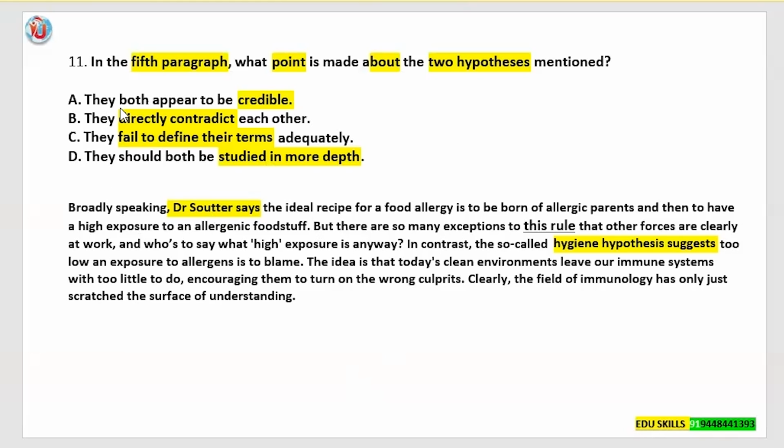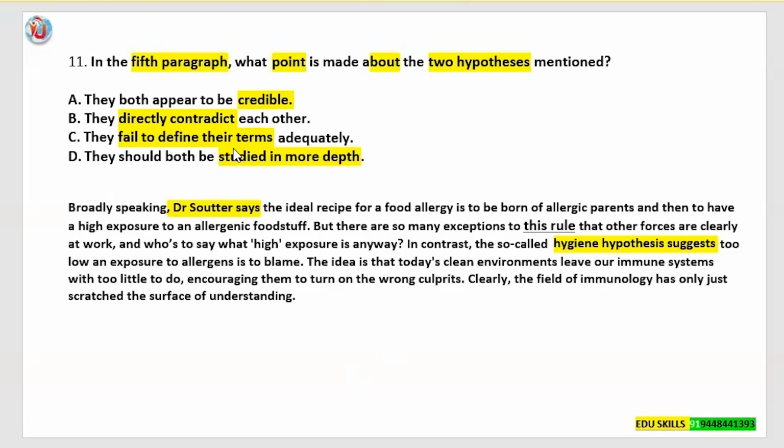Answer option A. They both appear to be credible. The keyword is credible. Answer option B. They directly contradict with each other. The keyword is directly contradict. Answer option C. They fail to define their terms adequately.